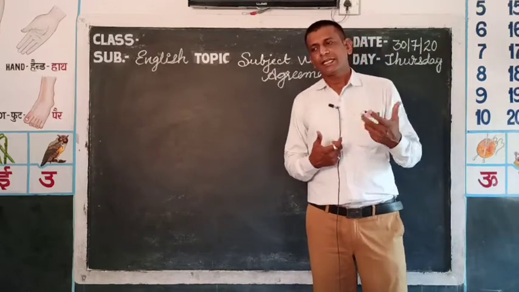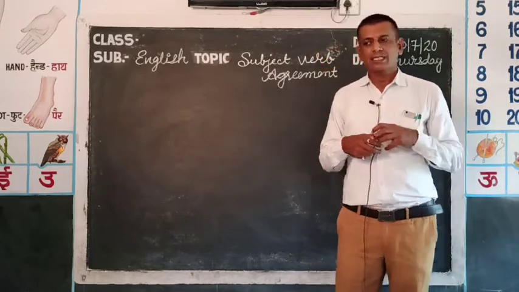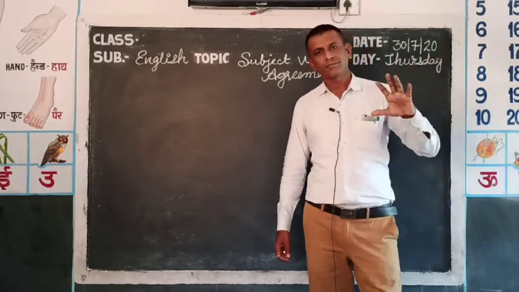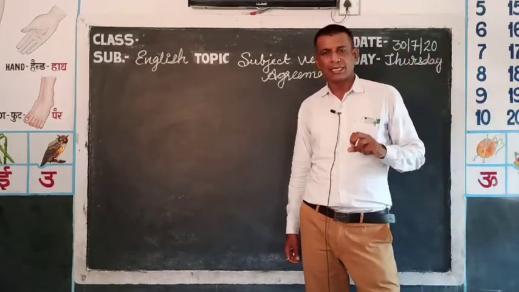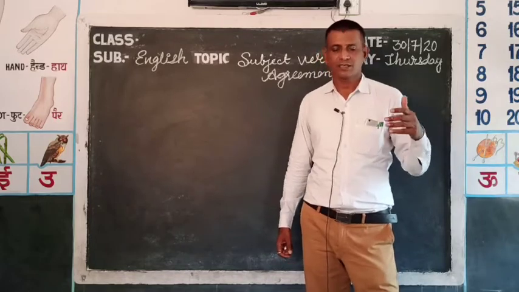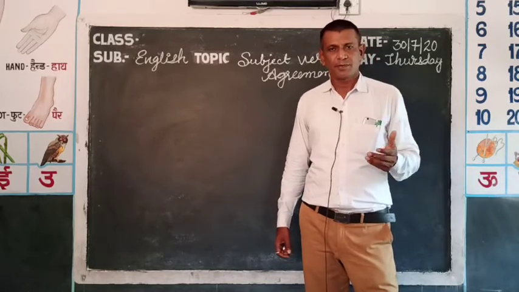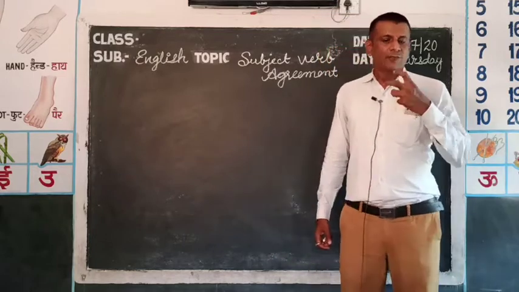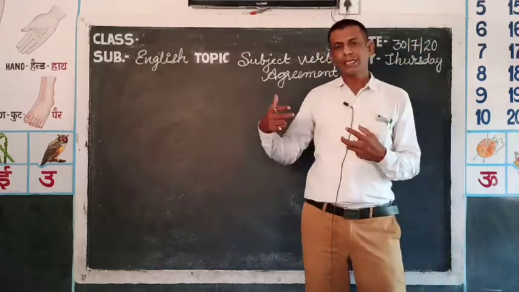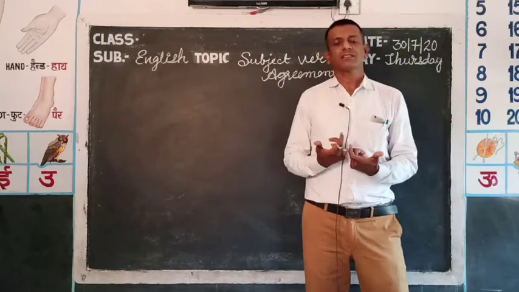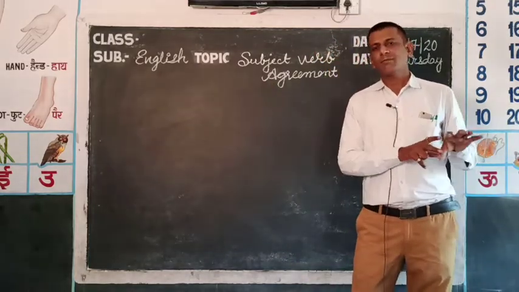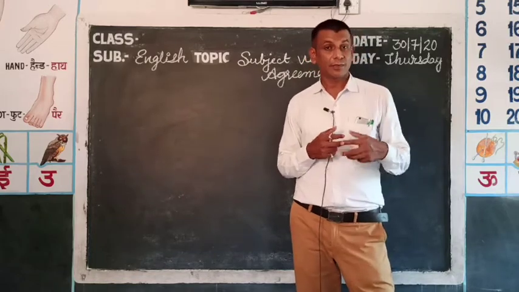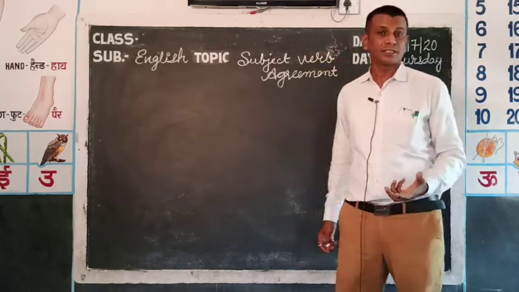There are 5 forms of verb, namely present, past, past participle, present participle, and infinitive. In finite verb, we keep the present and the past form. In non-finite, we keep the past participle, present participle, and infinitive form.